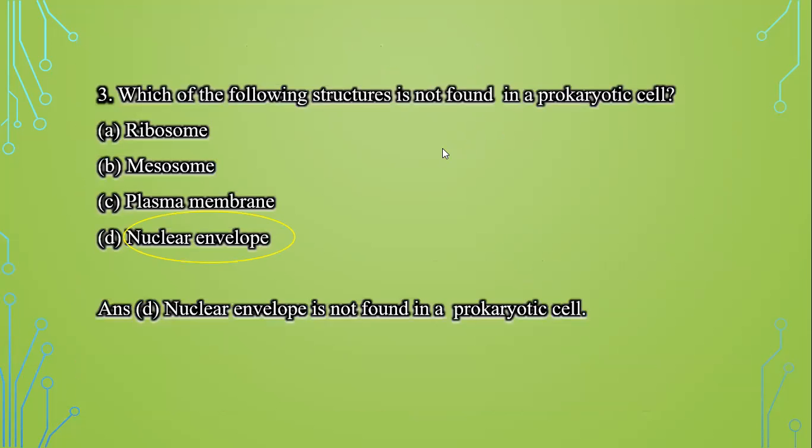Third question is, which of the following structures is not found in a prokaryotic cell? Now we know that there are two types of cell. One is prokaryotic cell and the other is eukaryotic cell. Now, what is the difference between prokaryotic cell and eukaryotic cell? In prokaryotic cell, the nuclear envelope and nucleus are not found, whereas in eukaryotic cell, there is a nucleus and nuclear envelope. So the right answer is nuclear envelope, as nuclear envelope is not found in prokaryotic cell.